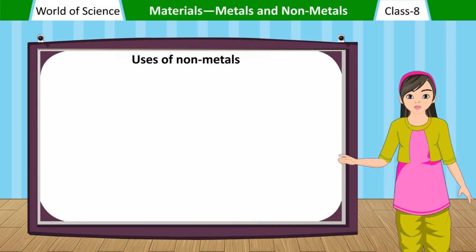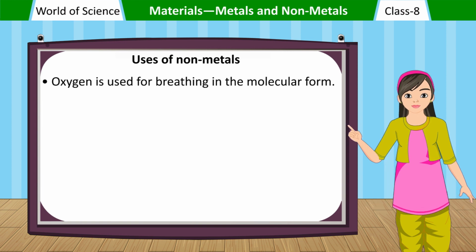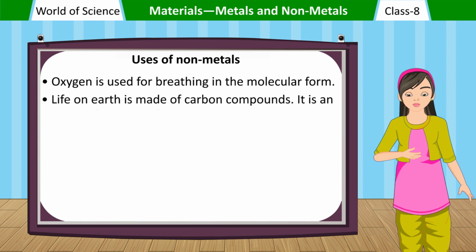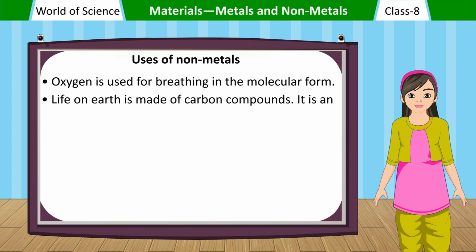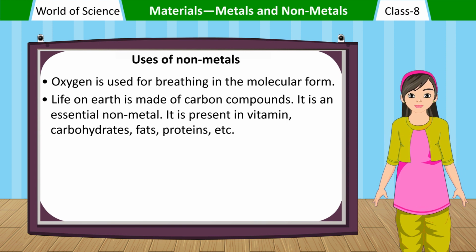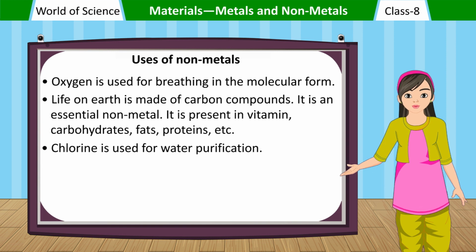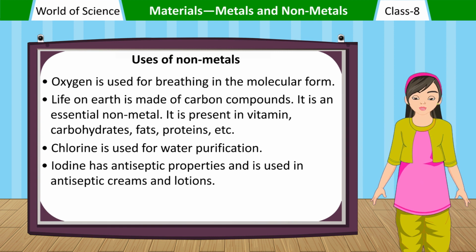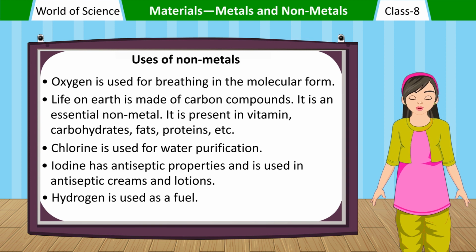Uses of nonmetals. Oxygen is used for breathing in the molecular form. Life on Earth is made of carbon compounds. It is an essential nonmetal. It is present in vitamins, carbohydrates, fats, proteins, etc. Chlorine is used for water purification. Iodine has antiseptic properties and is used in antiseptic creams and lotions. Hydrogen is used as a fuel.